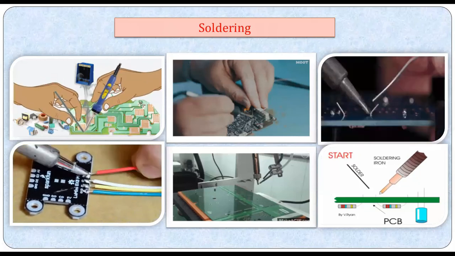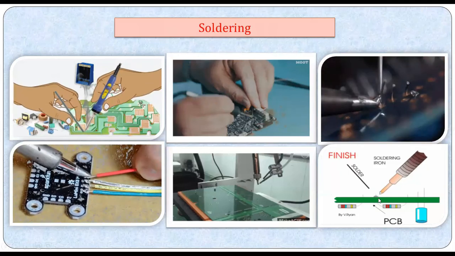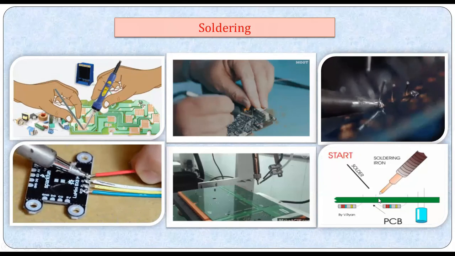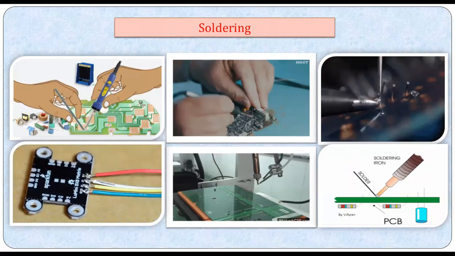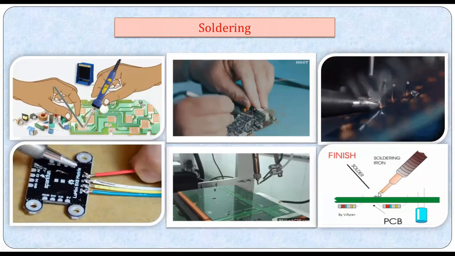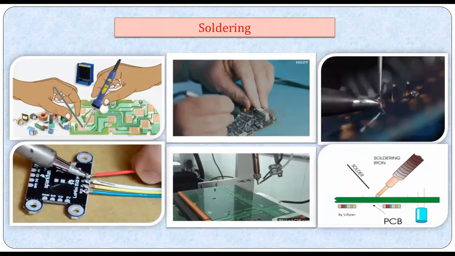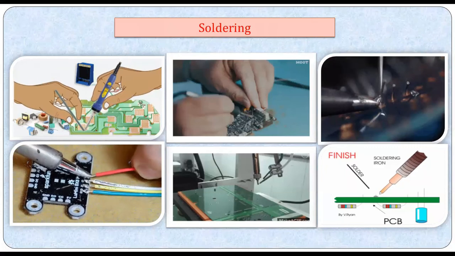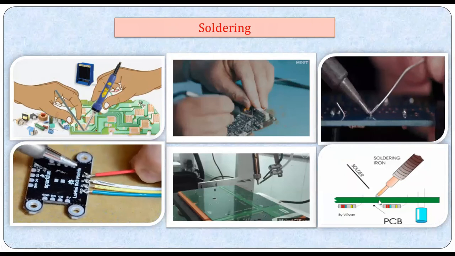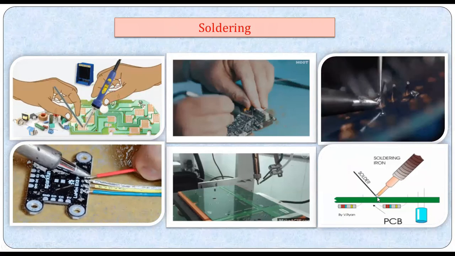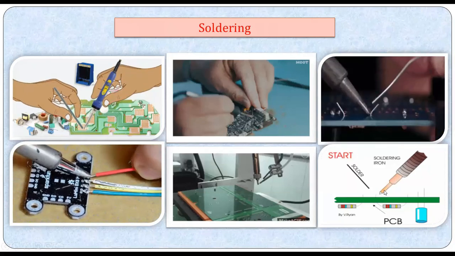It's a soldering iron with a copper coated tip. This is called a soldering iron. You can see the copper coated tip. This tool is heated electrically. This particular area is being heated electrically, or you can even use a small gaseous element as a source of heat. The surfaces of the workpieces to be joined are cleaned thoroughly before you start doing the soldering. A suitable flux is applied before you do the soldering. The flux is applied to prevent atmospheric contamination and a very weak joint being formed.